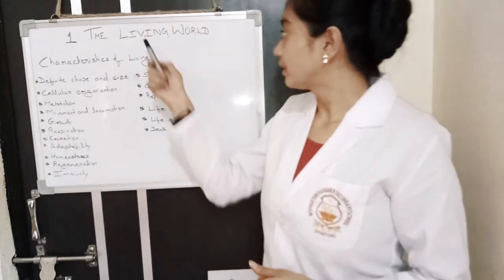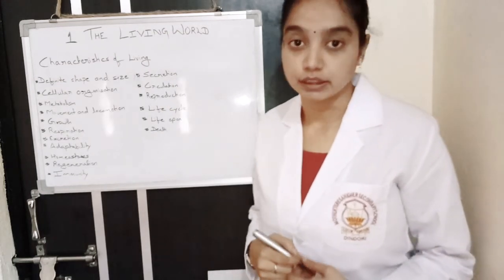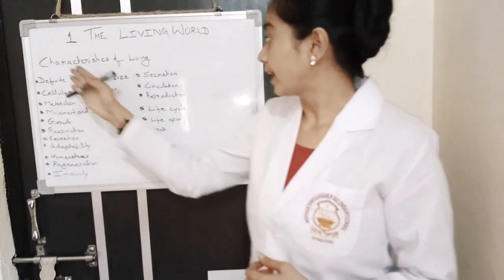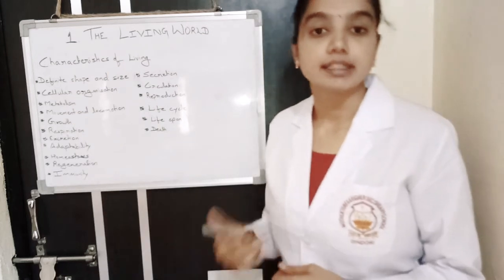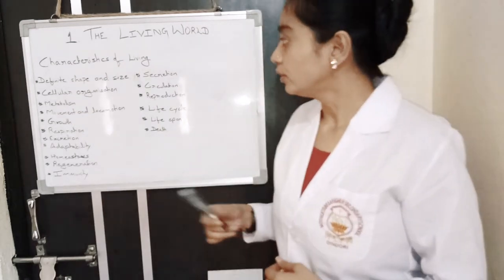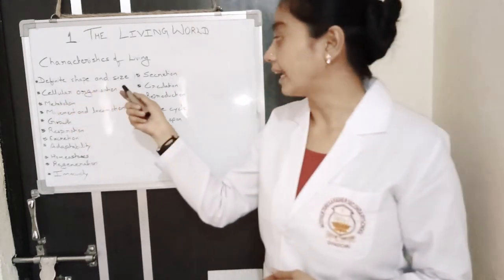So what is living world? Means the world of living things. So what are the characteristics of living things? Characteristics of living things are of various types. We will discuss about each characteristic one by one. Okay. So first characteristic is shape and size.